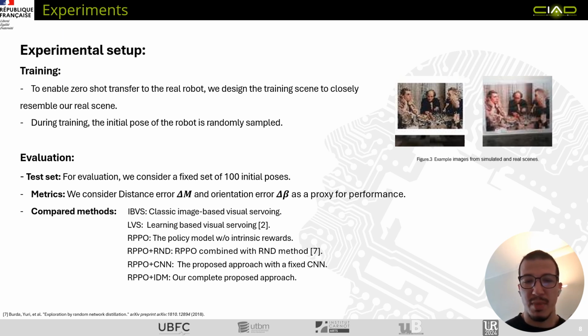And for the compared methods, we compare our approach to classic image-based visual servoing and learning-based visual servoing, as well as various ablated versions of our methods, such as training without intrinsic rewards and comparing to other intrinsic curiosity methods, as well as comparing the encoder used for observations.